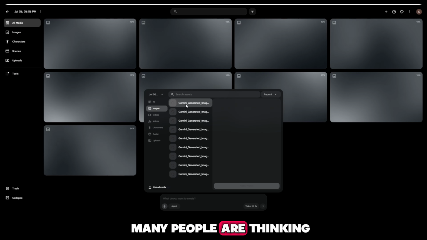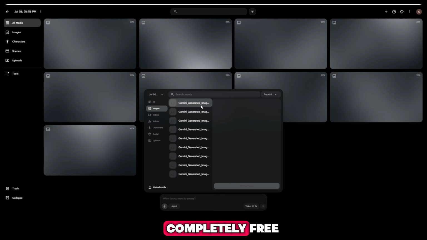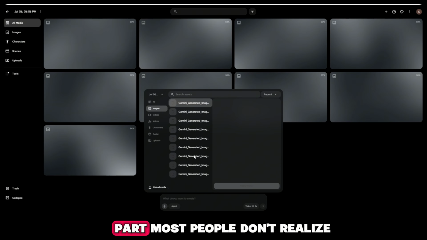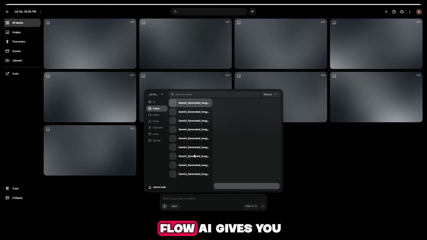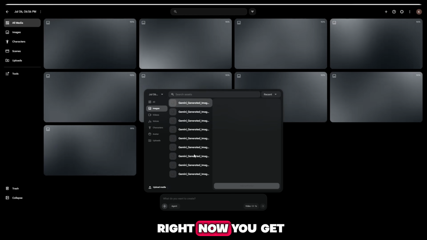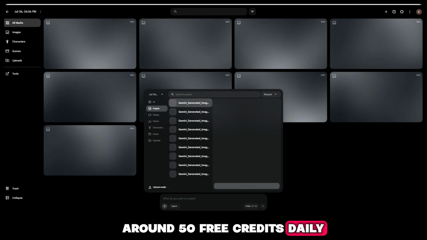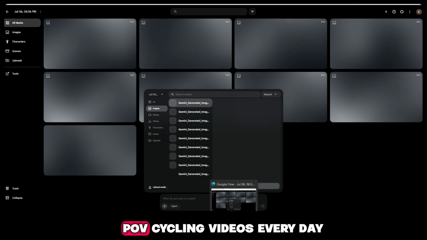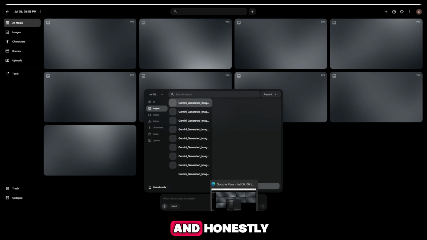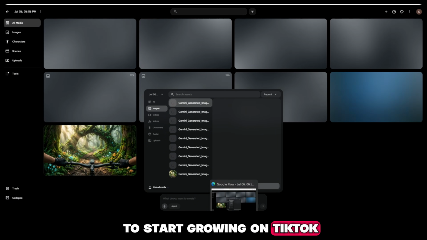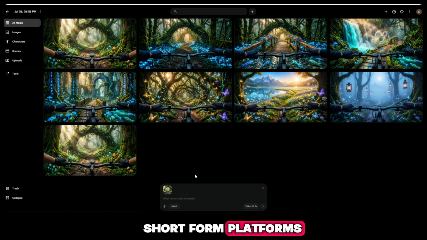I know many people are thinking, Flow AI is not completely free. And yes, that's true. But here's the important part most people don't realize. Flow AI gives you free daily credits every single day. Right now, you get around 50 free credits daily, and with those credits, you can easily create around 5 high-quality POV cycling videos every day. And honestly, that's already more than enough for beginners to start growing on TikTok, YouTube Shorts, and other short-form platforms.